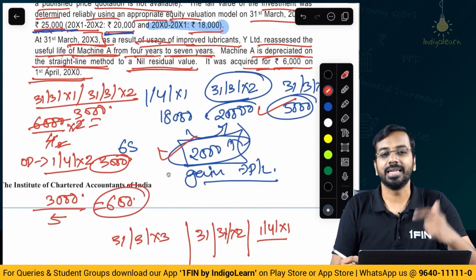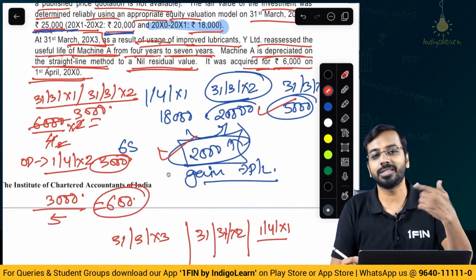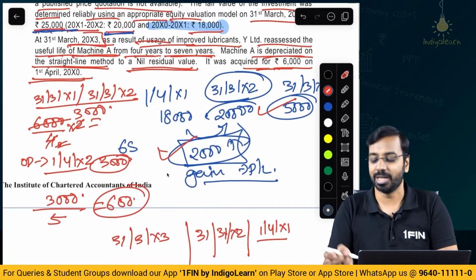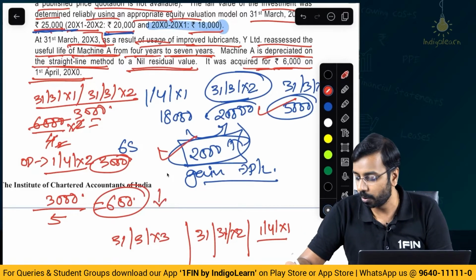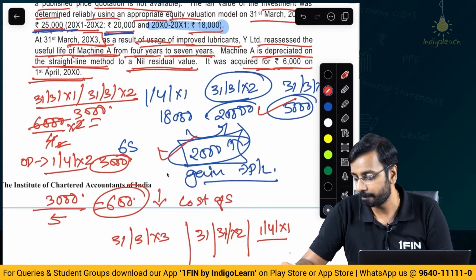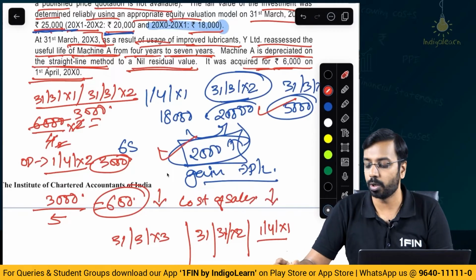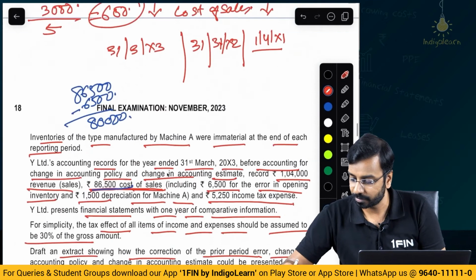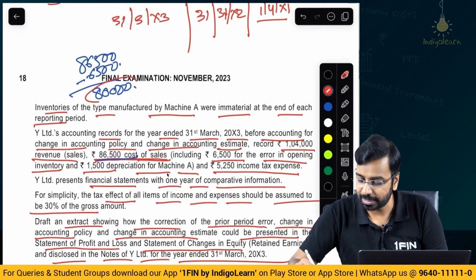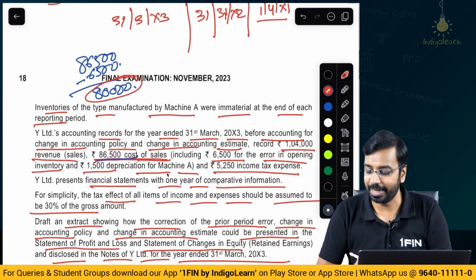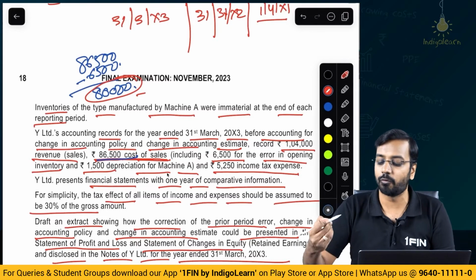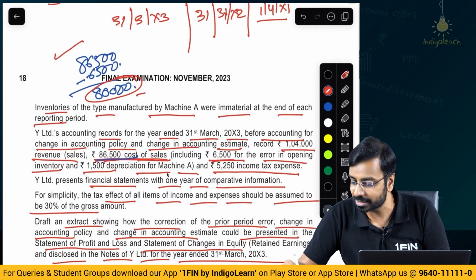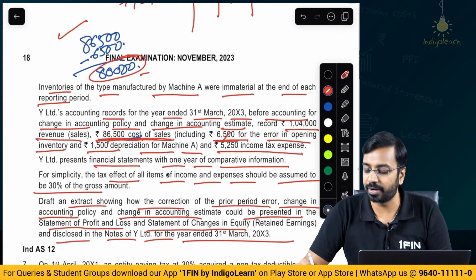Now tell me one thing, is this an increase in depreciation or is this a reduction in depreciation? This is a reduction in depreciation. Reduction in depreciation means your cost of sales will also go down. Now they have given for the current period cost of sales to be 80,000. From here we have considered 86,500 minus 6,500. 86,500 is the total cost.